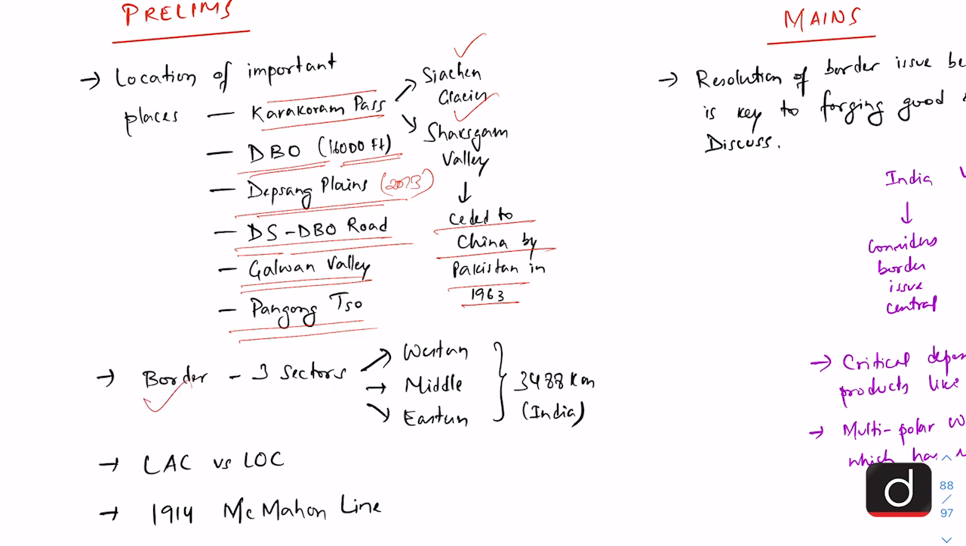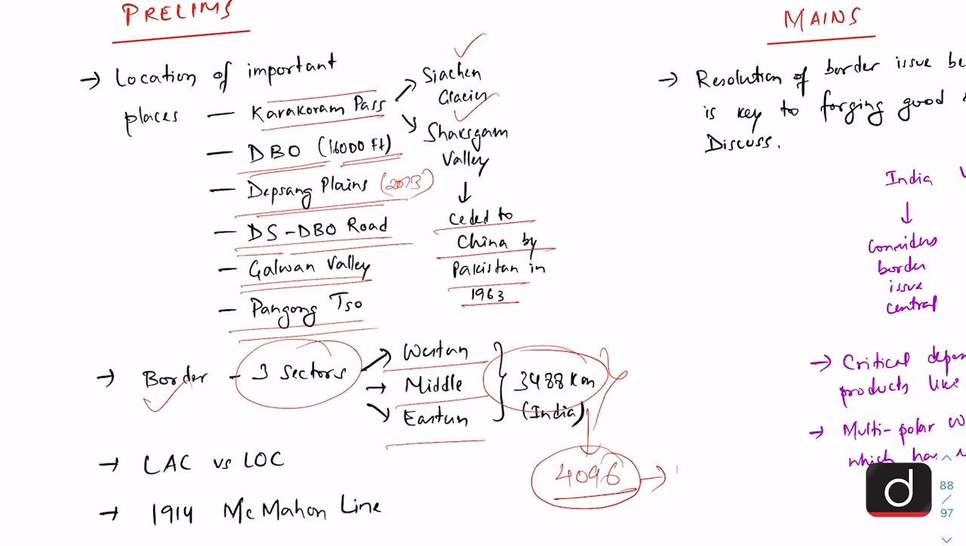Also, we should be clear about the border, that the India-China border is divided into 3 sectors, the western sector, middle sector and the eastern sector. The total border length as per India is around 3,488 kilometers. And here we should also note that the longest land border that India shares with a neighboring country is with Bangladesh, at 4,096 kilometers.